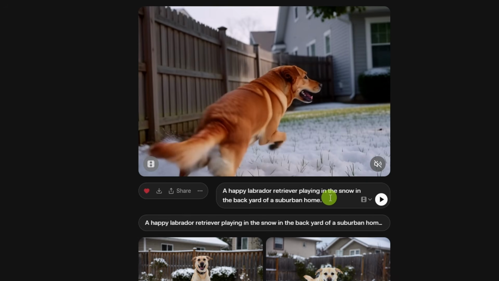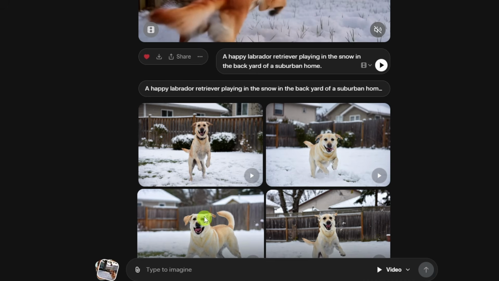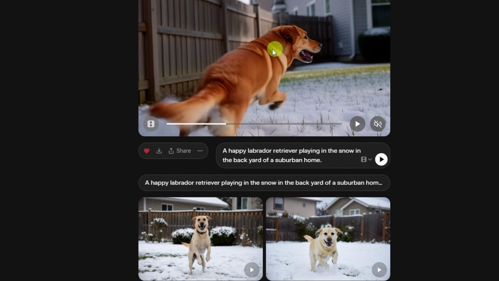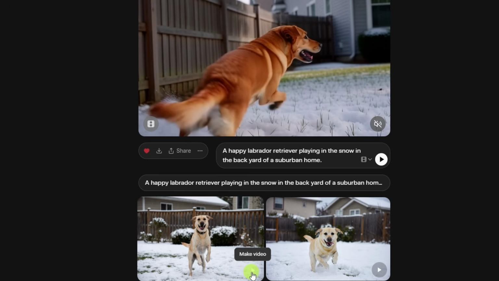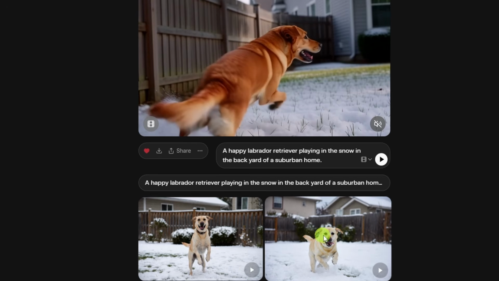Well, we got a happy dog playing in the snow, but I'm not sure I would call that a backyard. You can make changes to your prompt right here in this prompt box and then hit the play button to generate a different version. And since we did text to video, it also used our same prompt there and started generating different images that we could use as the starting frame. So if you're not happy with this dog or this scene, you come down here on any one of these and just click make video and it'll turn that image into the video.